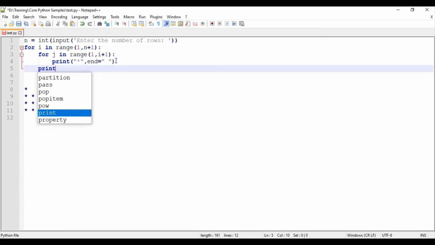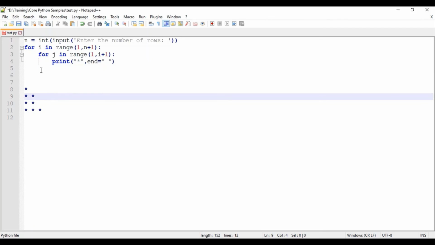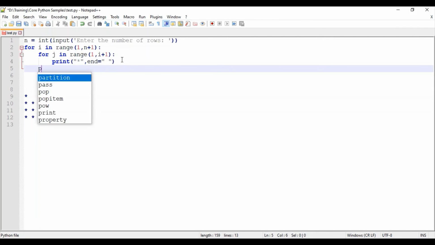The reason why I have given the print statement here again is, if I don't give the print statement here, then the iteration will be here, and then i equal to 3. So j in 1 comma 3. So the iteration j equal to 1. Currently the cursor is here, so we'll be printing the star here only. It is not moved to the new line. So to move it to the new line, we have given another empty print statement. I hope you got this logic.